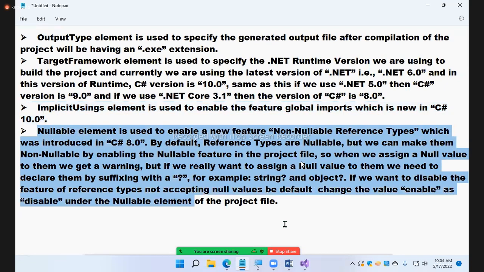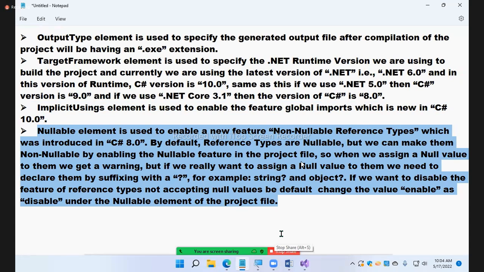The Nullable element is used to enable a new feature, non-nullable reference types, which was introduced in C# 8.0. By default, reference types are nullable, but we can make them non-nullable by enabling the nullable feature in the project file. So when we assign a null value to them, we get a warning. But if we really want to assign a null value, we need to declare them by suffixing with a question mark. For example, string? and object?.